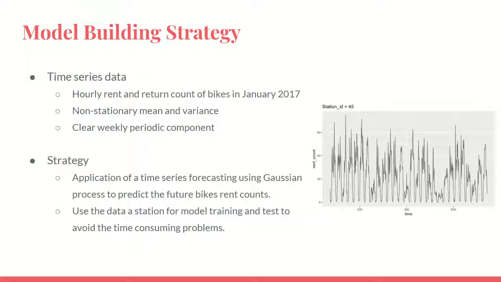There is also a clear periodic component to this data, as you can see from the graph. So this is the reason why I'm going to use Gaussian process to perform a time series prediction. Note that I will use the data of a single station for model training and testing to avoid time-consuming problems.